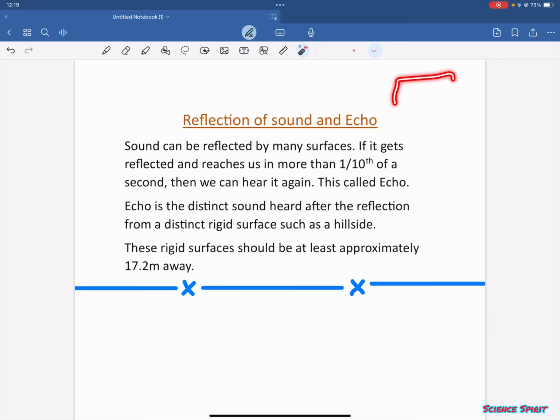So suppose this is a hillside and I am standing over here. There is a distance of 17 meters, and if I shout, I can hear my sound again and again. These rigid surfaces should be at least 17.2 meters away.